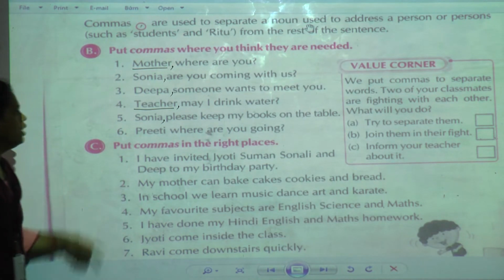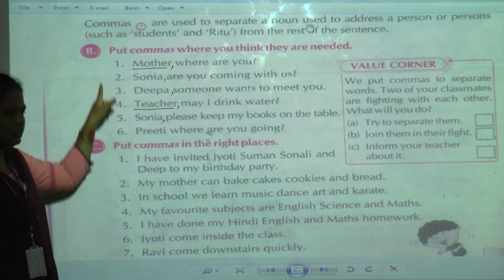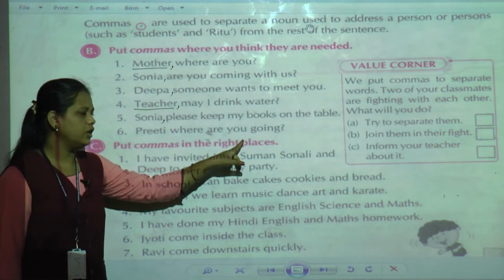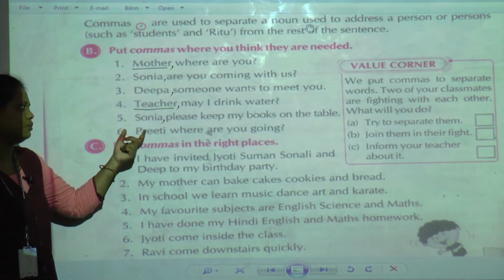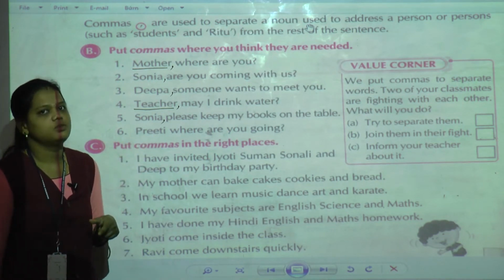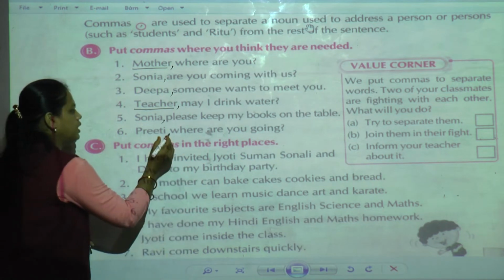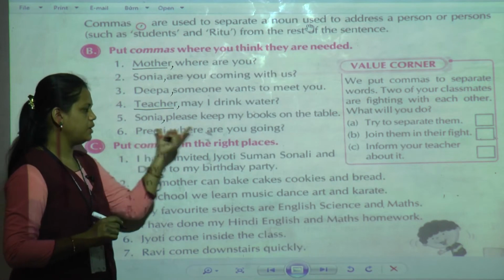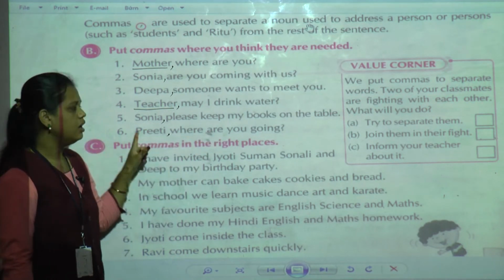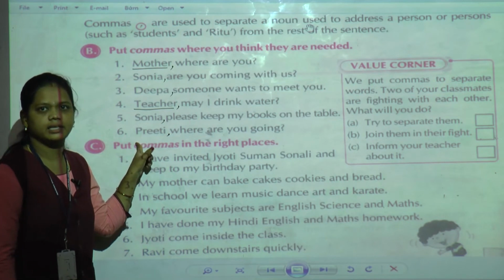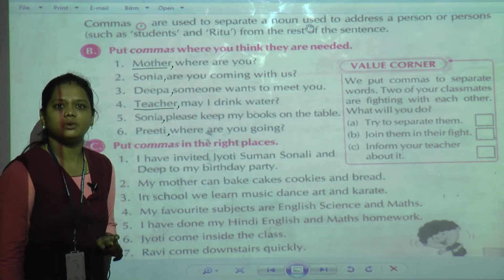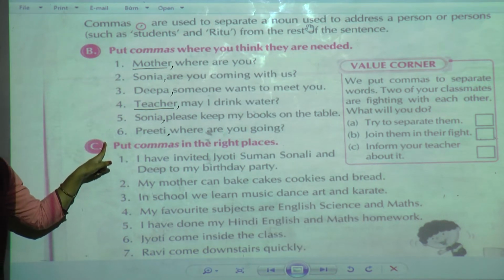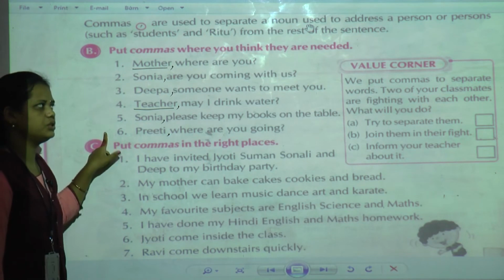Okay. Now the last one in the B question, the last example: Preeti, where are you going? See, the question is being asked to Preeti: where are you going? So we put the comma after Preeti. Why? Because it is a noun, and this noun we have to separate from the rest of the sentence. The pronunciation of this sentence is like this: Preeti, where are you going? Okay. Now these are the 6 examples we have solved for the B question.